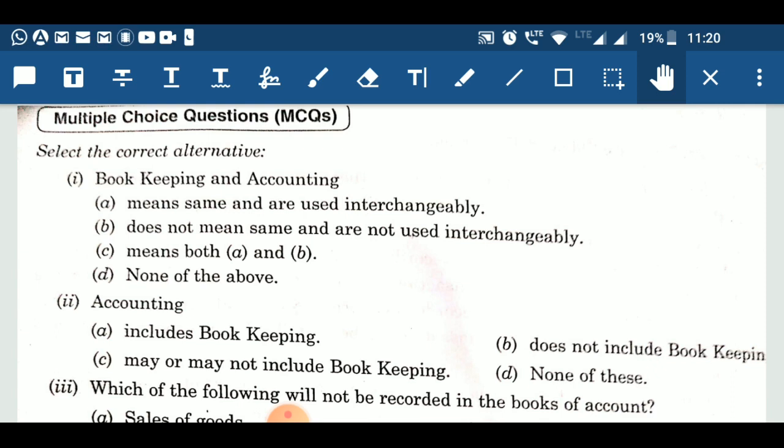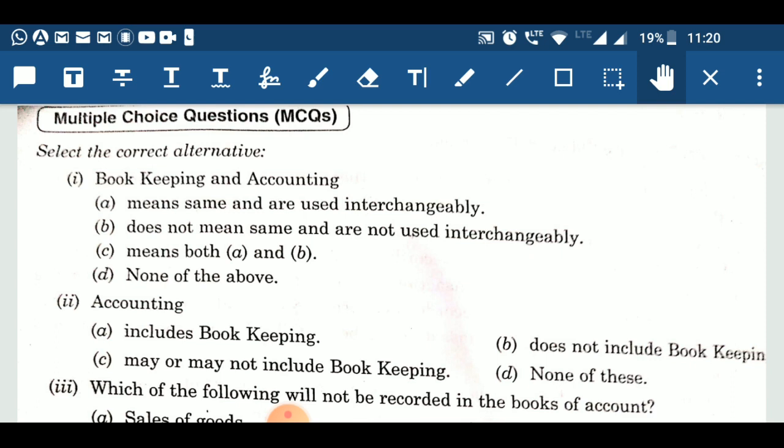First question says bookkeeping and accounting. First option is means same and are used interchangeably. B option is does not mean same and are not used interchangeably. C option is means both A and B. D option is none of the above.